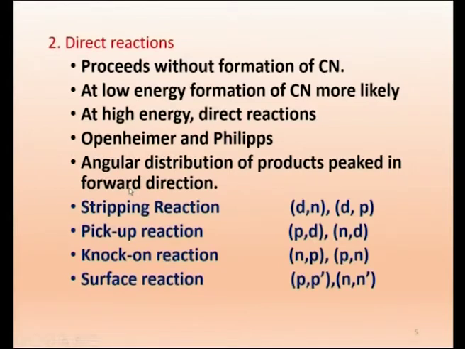Now, what are the types of direct reactions? There are 4 types: stripping reaction, pickup reaction, knock-on reaction and surface reaction. Once we explain, we will understand why these words come up. Suppose I have a deuteron. What is a deuteron? A deuteron is a neutron plus a proton.